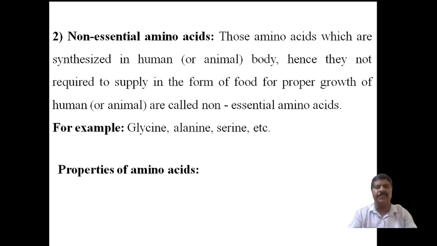Since they are already produced, it is not necessary to supply them in the form of food, diet or juice for proper growth of the human or animal body. They are called non-essential amino acids. Therefore, these amino acids are already produced.